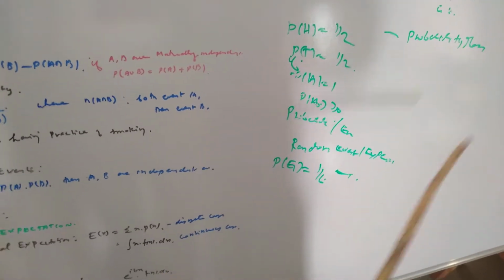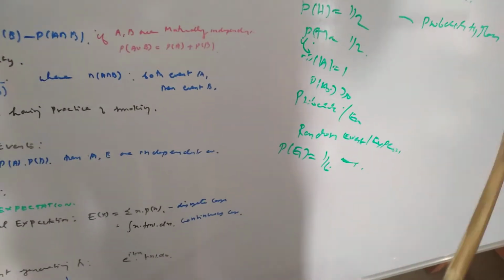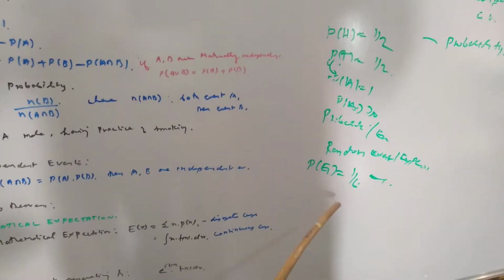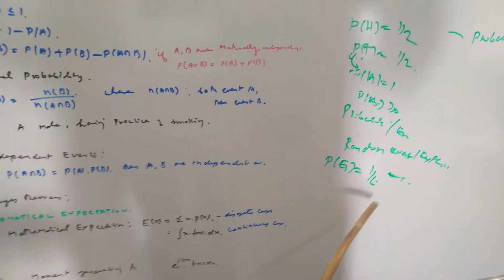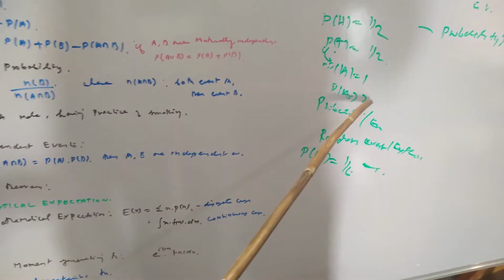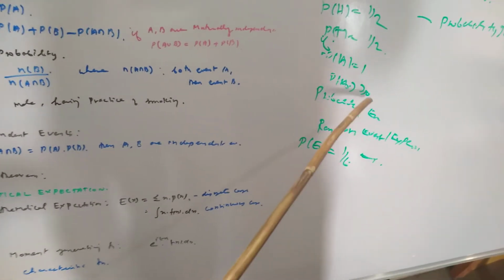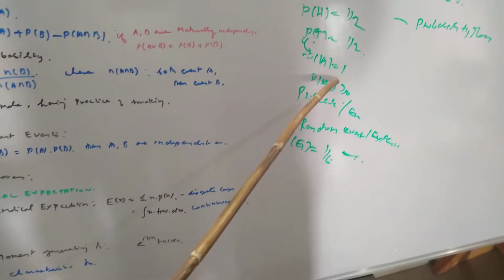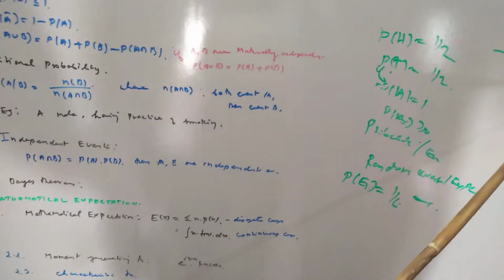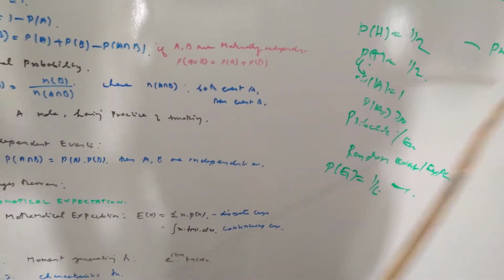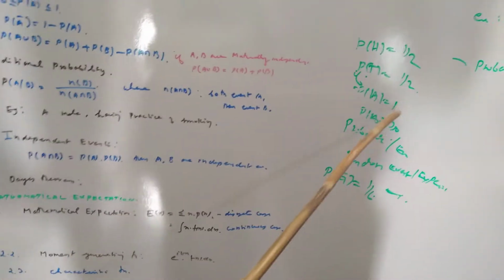So how will they ask objective questions? For example, they will give that definition: probability of Ai is greater than or equal to 0, and the total sum of the probabilities of Ai equals 1, then the probability measure is A. They will give some alternative options, and then you have to choose A or B.